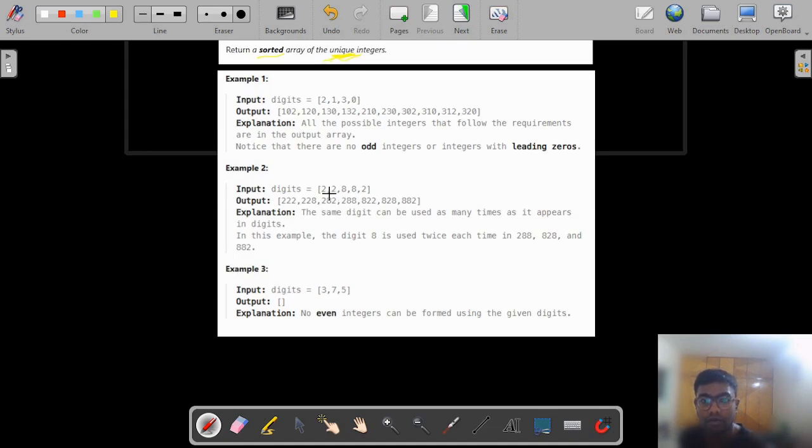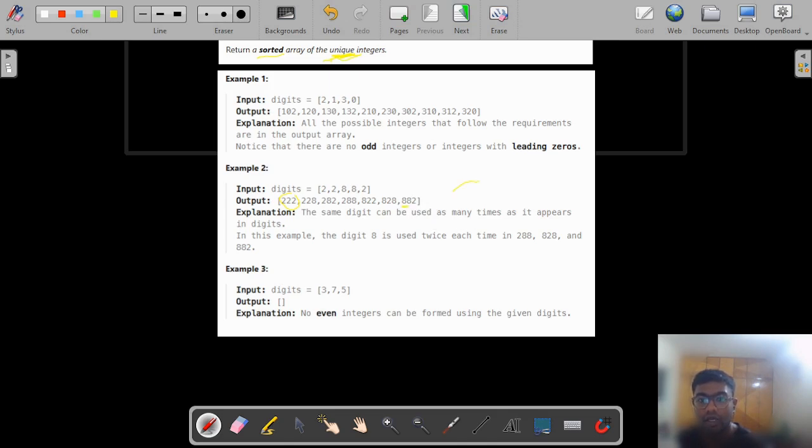In example 2, we are given multiple occurrences of 2 and 8. There are 3 occurrences of the digit 2 and 2 occurrences of digit 8. So the output also has 222 as an output value, which is even and follows all the conditions. And these are the other sets of digits, and we also have one number which is triple eight.